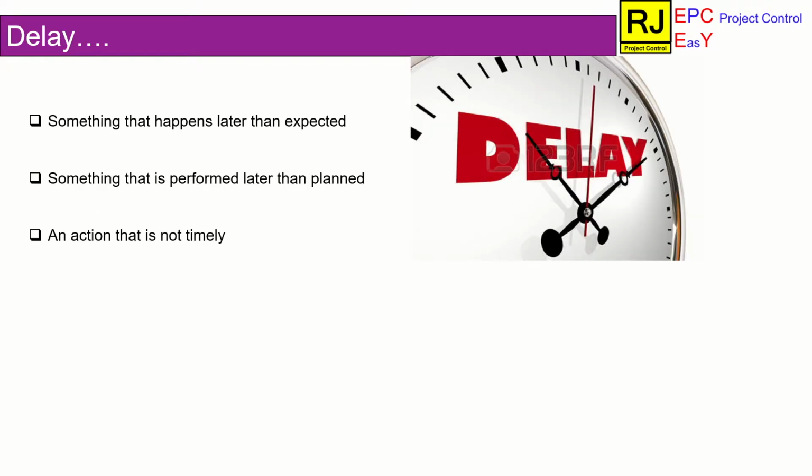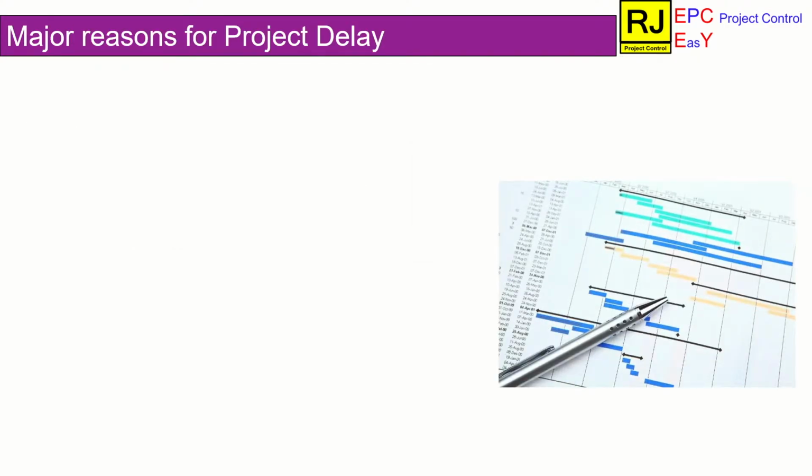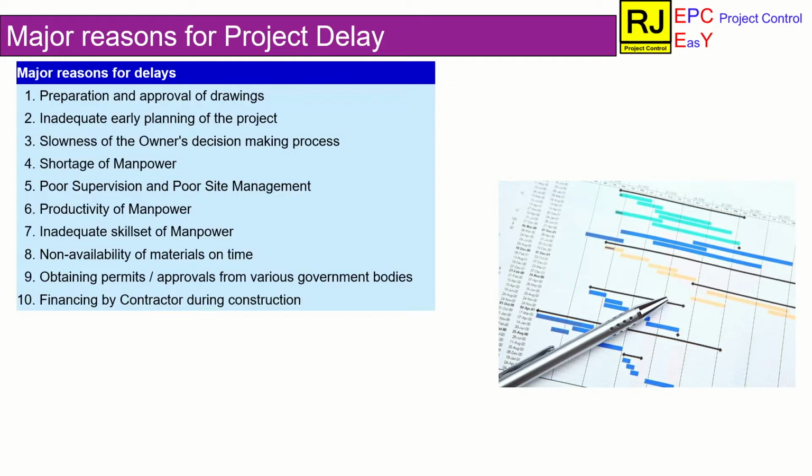To start with, let me provide some simple definitions for the term delay. Something that happens later than expected, something that is performed later than planned, an action that is not timely. Next, let's discuss major reasons for project delay. There are numerous reasons for project delay. The major 10 reasons for project delay are listed here. They are ranked based on the probability of occurrence.